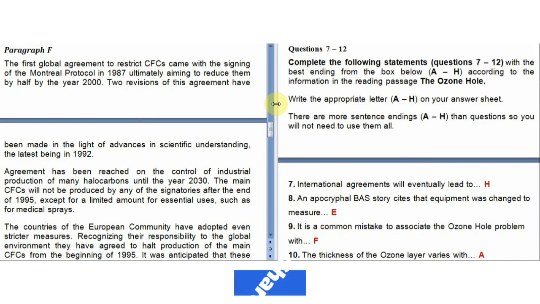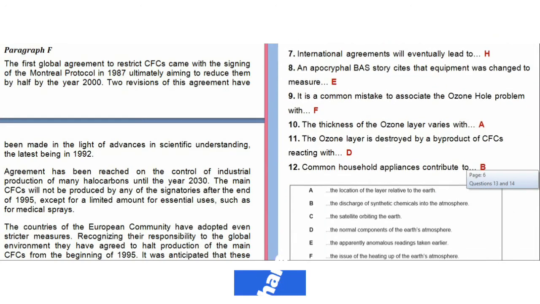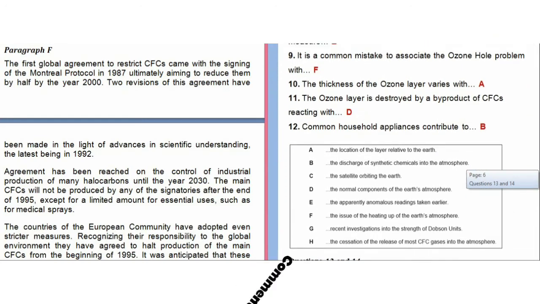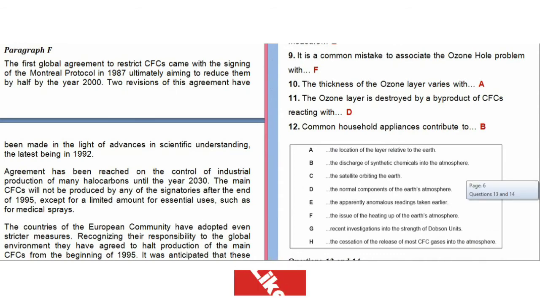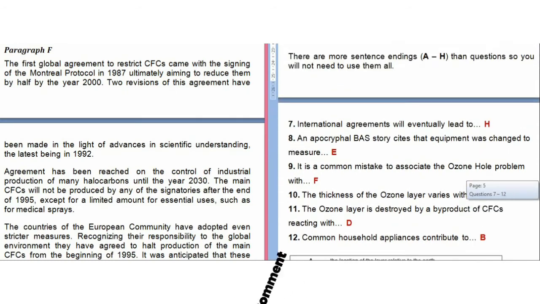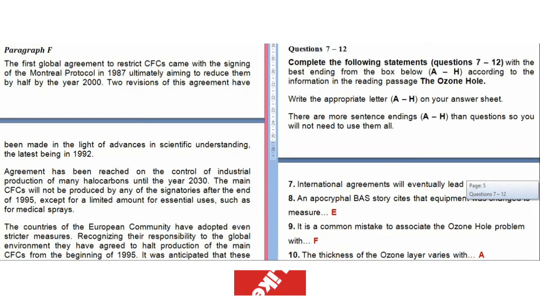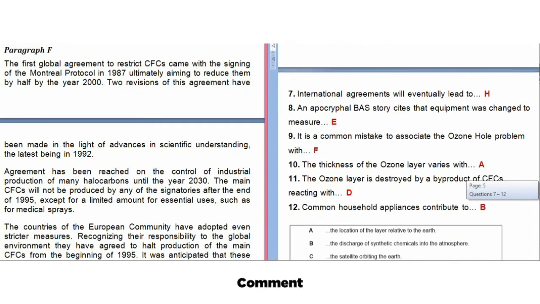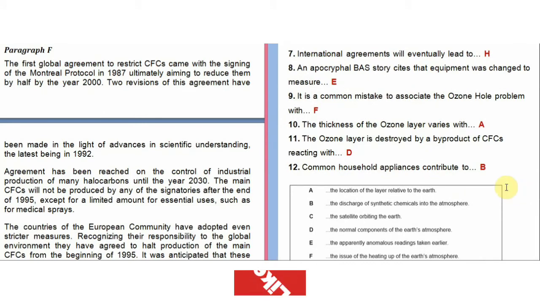Now let's move towards questions 7 to 12, and these are complete the following statements. So we have questions 7 to 12 here, and we have some options A to H. For these questions we have to select the answers from these options. That means we have to write alphabets from A to H as answers for questions 7 to 12. So let's just read the seventh question. International agreements will eventually lead to.